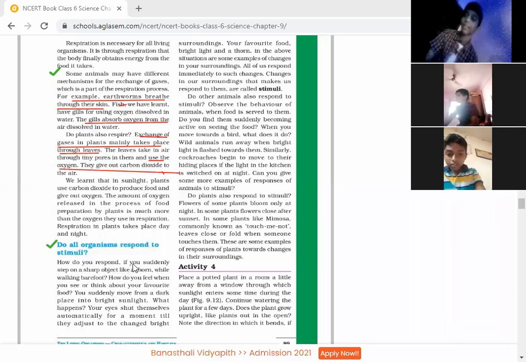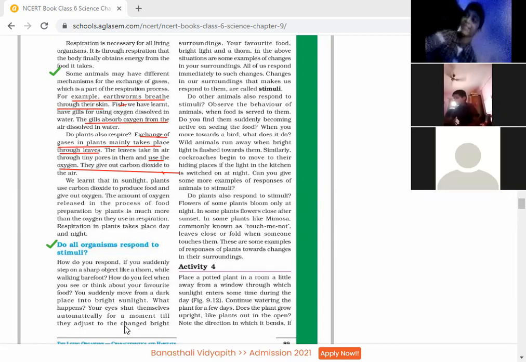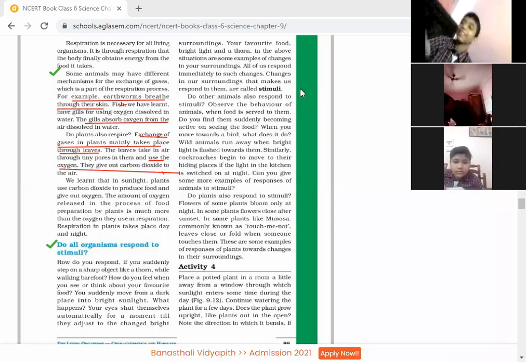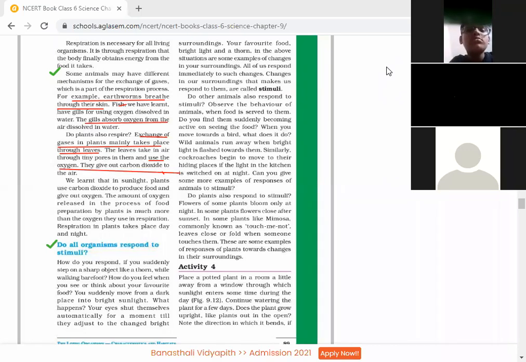How do you respond if you suddenly step on a sharp object like a thorn while walking barefoot? How do we feel when we see or think about our favorite food? You suddenly move from a dark place into bright sunlight. What happens? Your eyes shut themselves automatically for a moment till they adjust to the changed bright surroundings. Your favorite food, bright light, and a thorn in the above situations are some examples of changes in your surroundings.